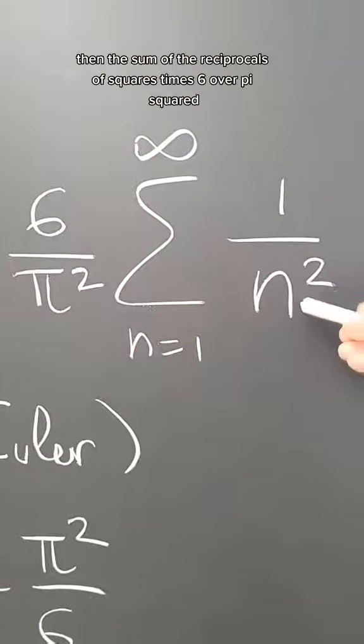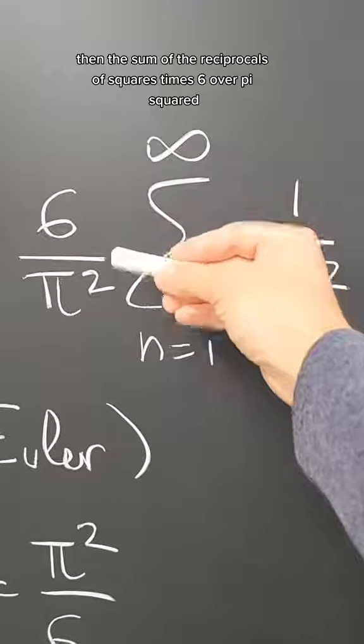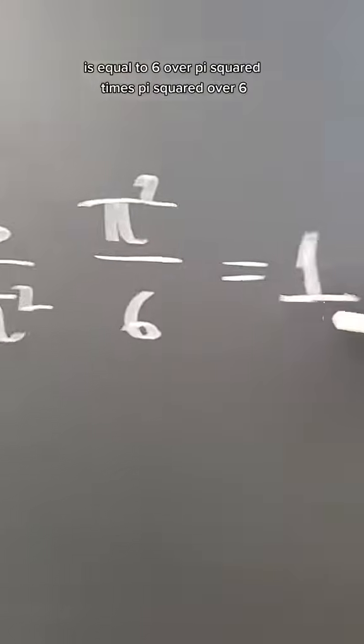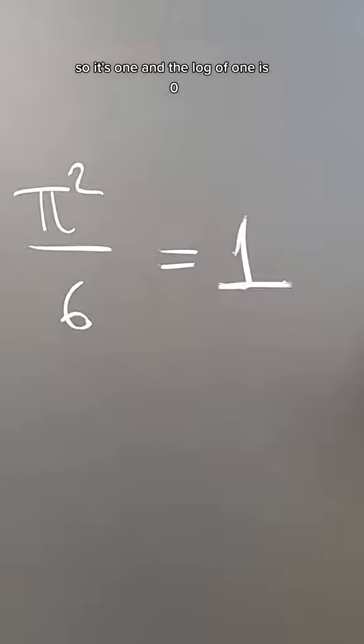Then the sum of the reciprocals of the squares times 6 over pi squared is equal to 6 over pi squared times pi squared over 6. So it's 1, and the log of 1 is 0.